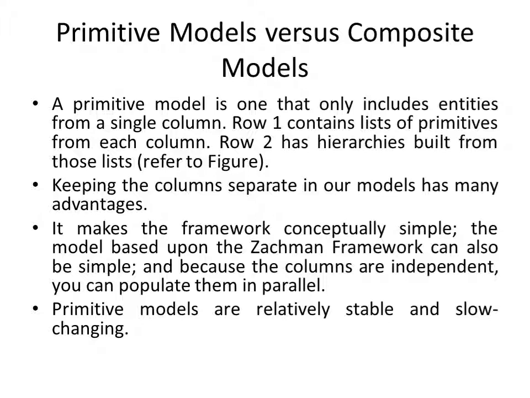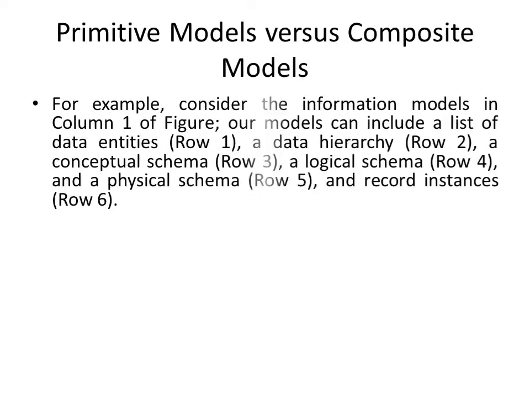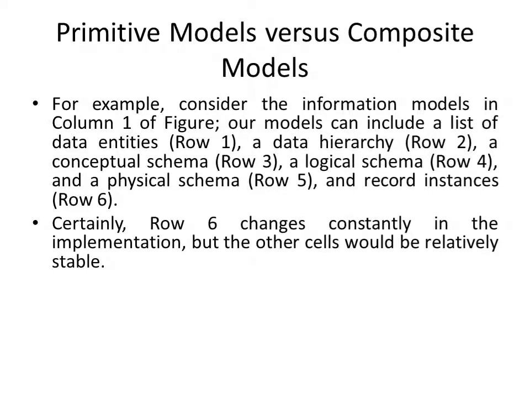Primitive models are relatively stable and slow changing. For example, consider the information models in column 1 of Zachman's model. Our models can include a list of data entries in row 1, a data hierarchy in row 2, a conceptual schema in row 3, a logical schema in row 4, a physical schema in row 5, and record instances in row 6.